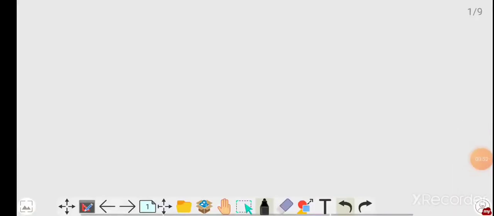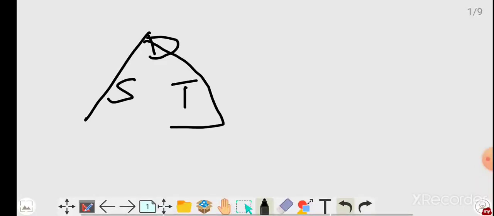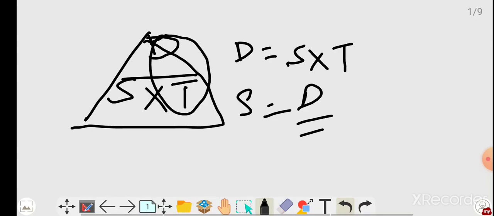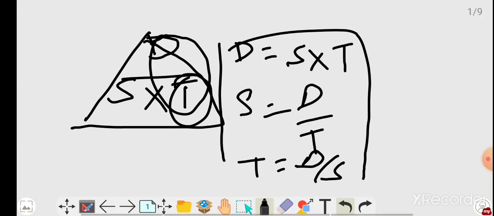Before going into boats and streams, I want to explain the relationship between distance, speed and time. Try to remember DST. Whenever you want distance, you have to multiply speed and time. Whenever you want speed, write distance by time. Whenever you want time, write distance by speed. If you remember DST, you can do this chapter very easily.